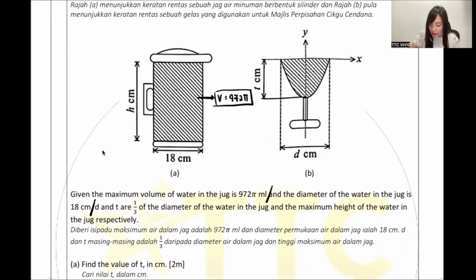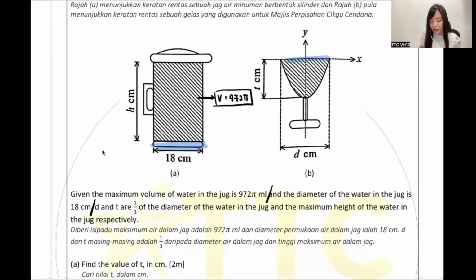Now, my dear, D here, T here. They say the D and T is 1/3 of the diameter of the water jug and the maximum height of the water in the jug as well. So you know what they are trying to say? That means the height here will be 1/3 the height here, and the diameter here will be 1/3 the diameter here.